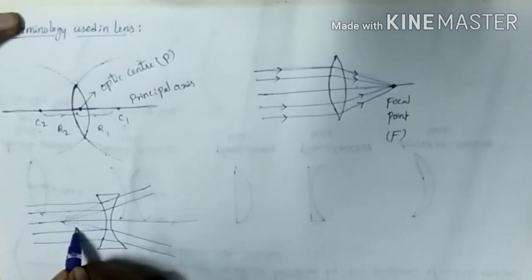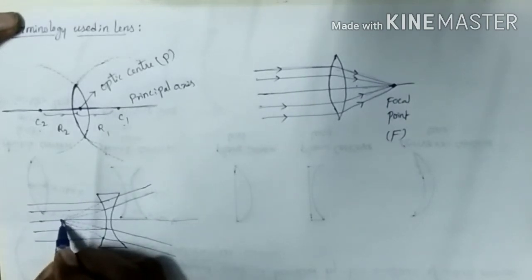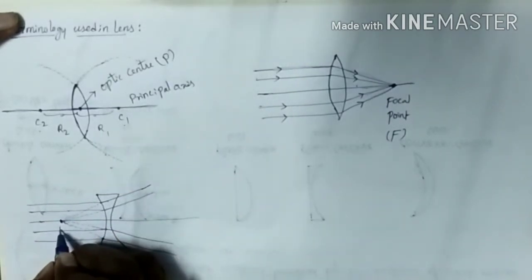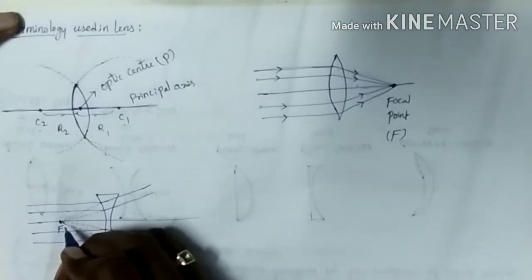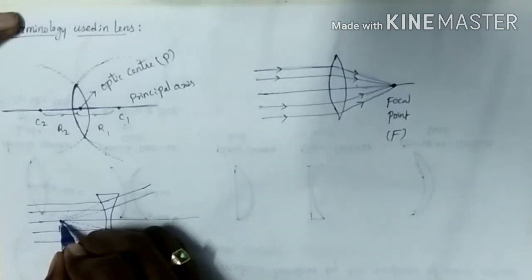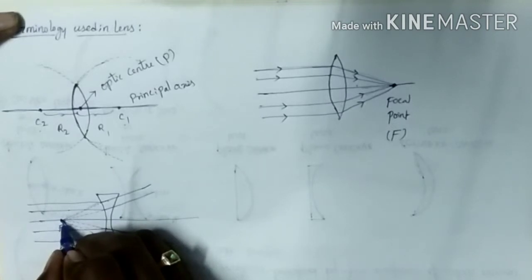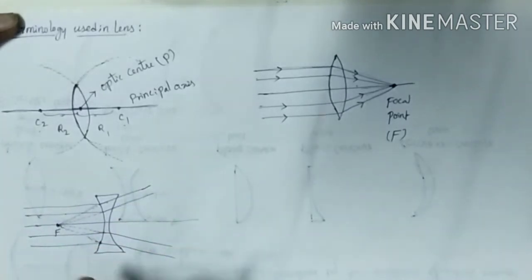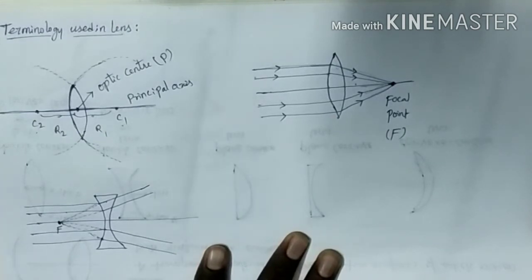All these refracted rays touch at one point. This point we call the focal point. Here we can observe that the rays are emerging out. Where the rays are emerging out from one point, that point we call a focal point. So, what is the definition of focal point?